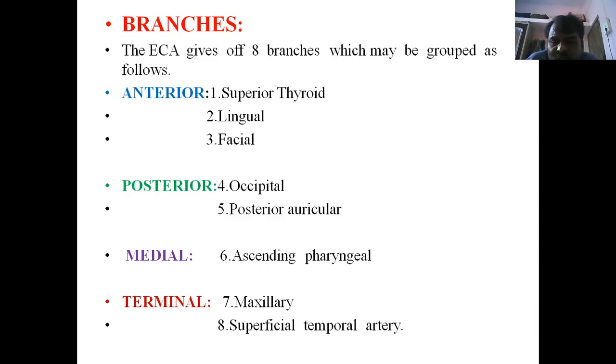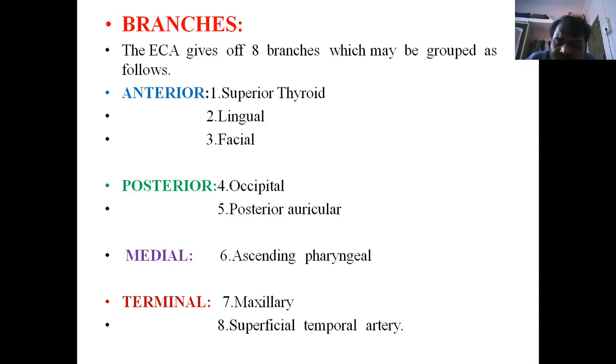Next, posteriorly is the occipital artery, which goes to supply the occipital region and the occipital bellies. The posterior auricular artery goes to supply the muscles posterior to the auricular region. And medially is the ascending pharyngeal branch. This goes to supply the pharynx. Next are the terminal branches. Two branches are there. The maxillary artery goes to supply the maxillary region.